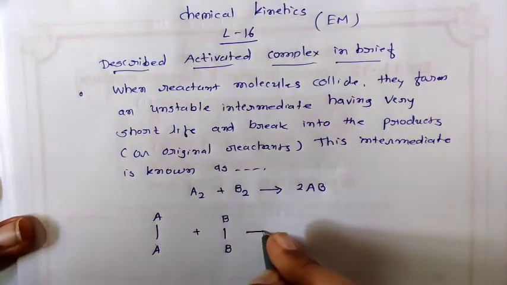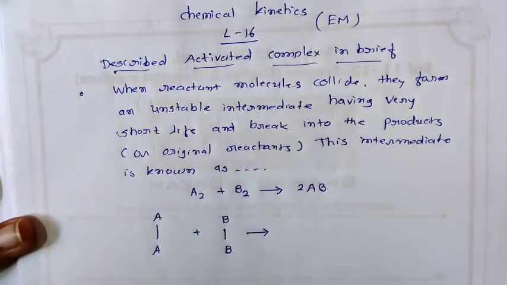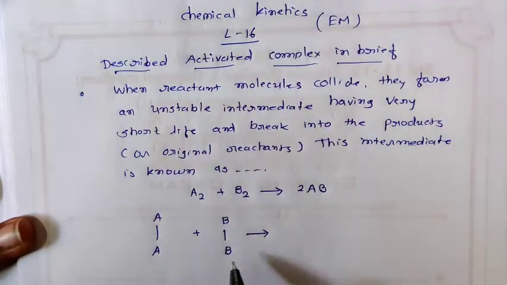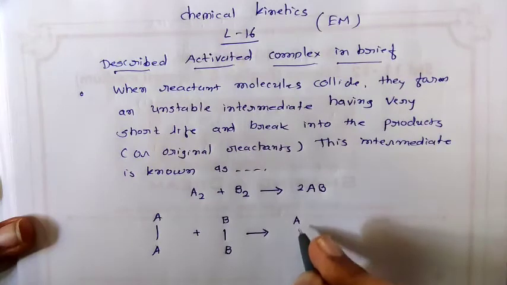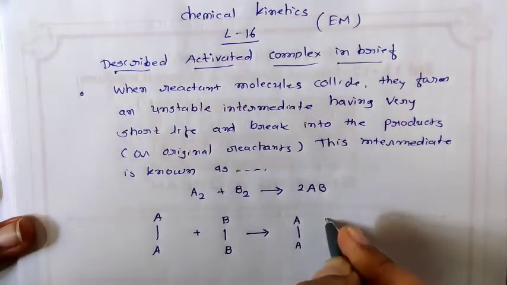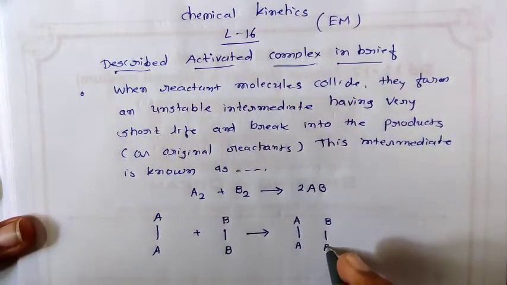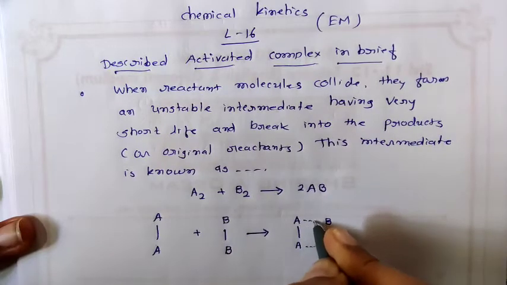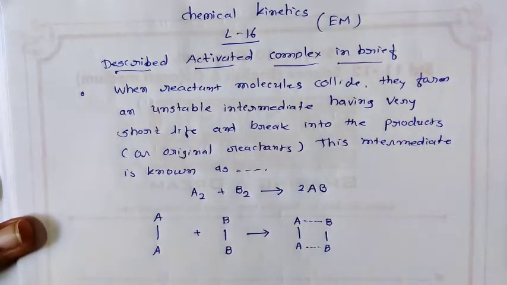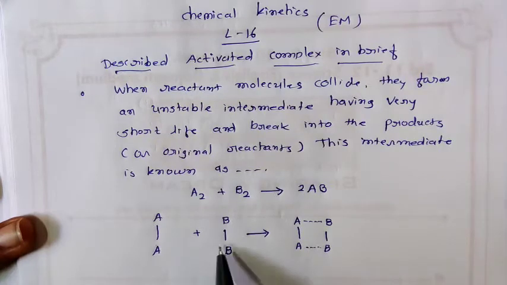When they come close to each other, or when reactant molecules collide, this is the collision of reaction, collision between the reactant molecules.